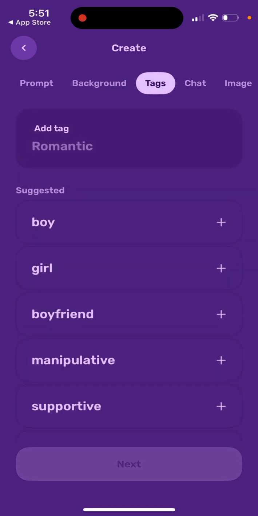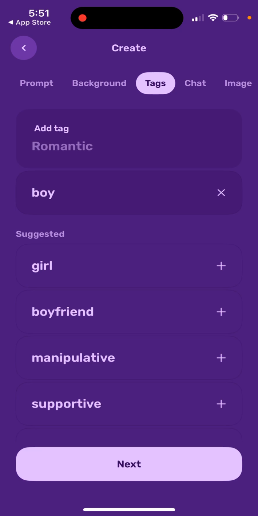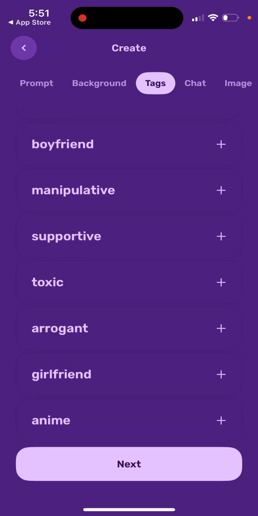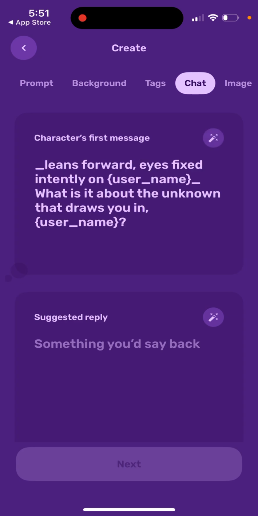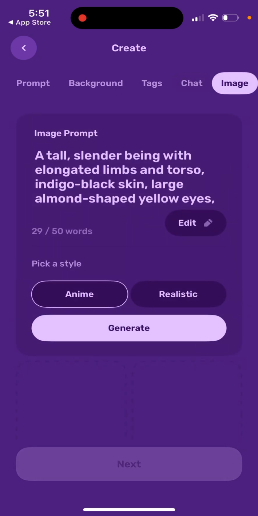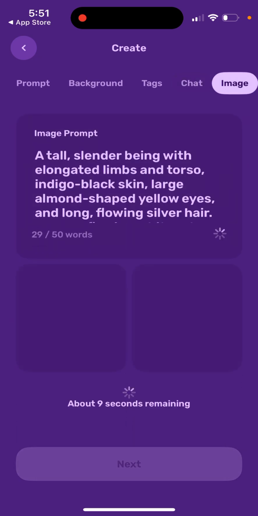For the character's first message, you can just generate it, and the app does everything for you.